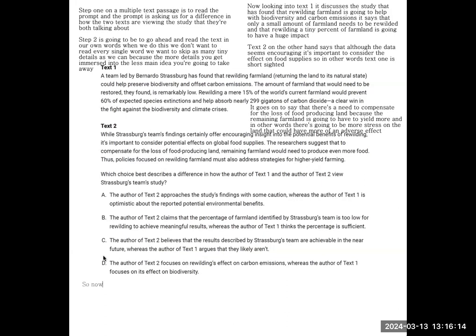So now step 3 is going to be to answer the question in our own words. So what was the difference between the two texts? Text 1 seemed to be more of a fan of the study and seemed to be believing the idea that only a small amount of rewilding is going to have a dramatic and wonderful impact. But text 2 was more cynical, pointing out that more things would need to be considered for the benefit of rewilding to be true.